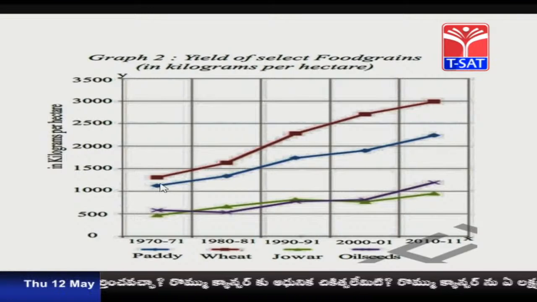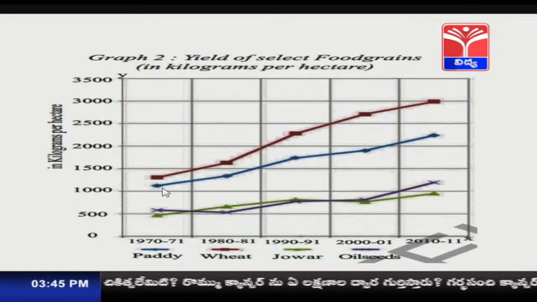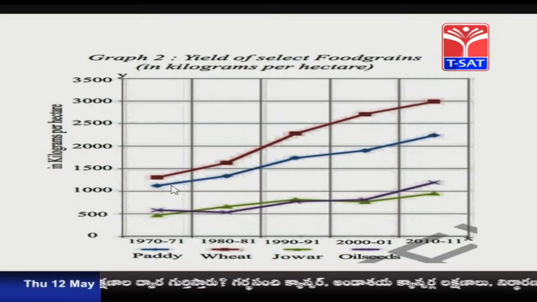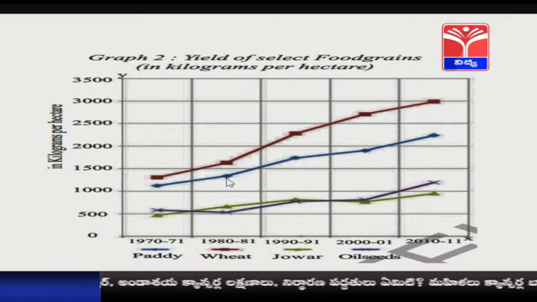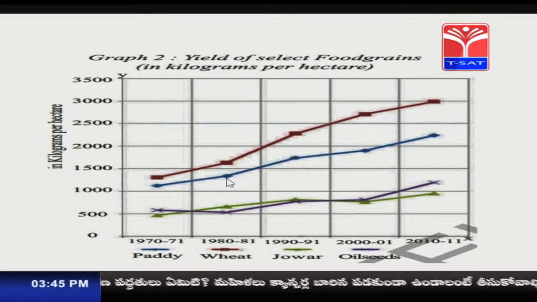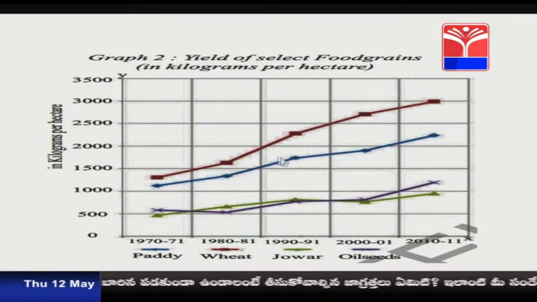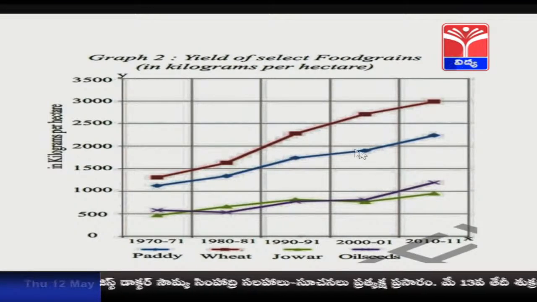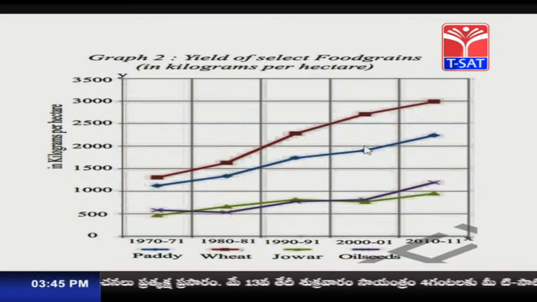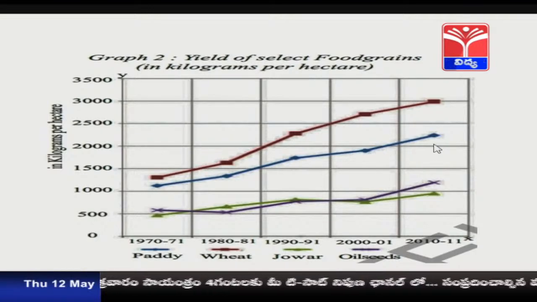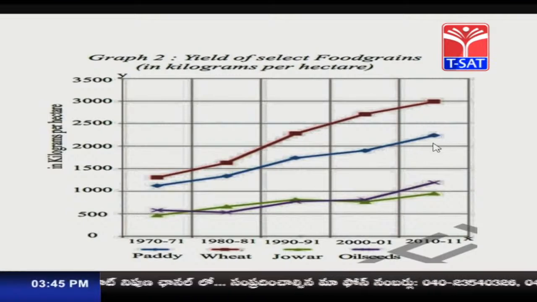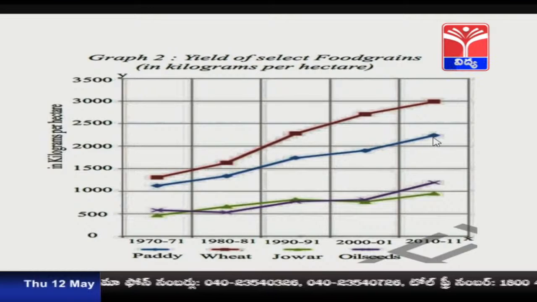It is about 1200 kilograms per hectare in the year 1970-71 they were producing, and in the year 1980-81 it increased to about 1300 kilograms per hectare. In the year 1990-91 it was improved to approximately 1700 kilograms per hectare, and in the year 2000-2001 it has been improved up to 1800 kilograms per hectare of the land, and in the year 2010-11 it has been still further improved to 2200 kilograms per hectare, and you can see the increasing trend more than paddy for the wheat.